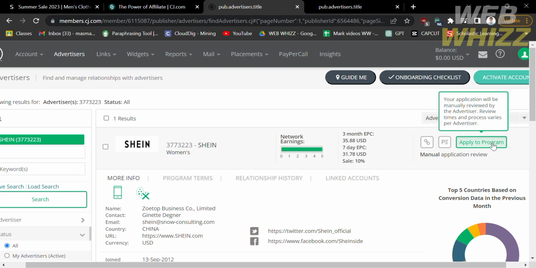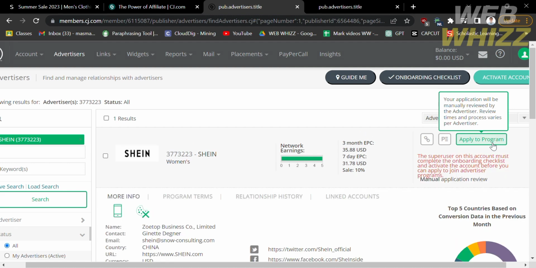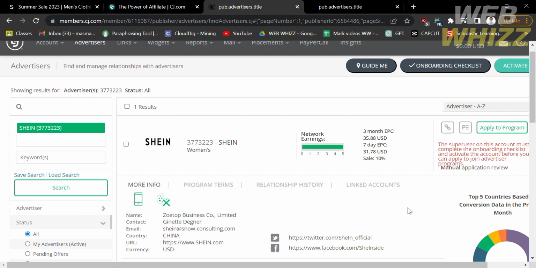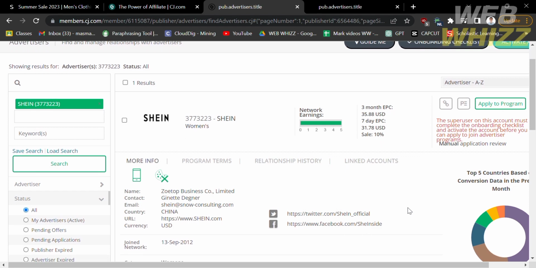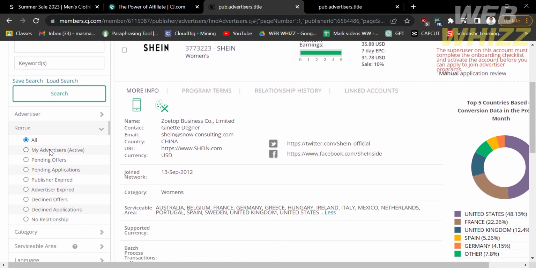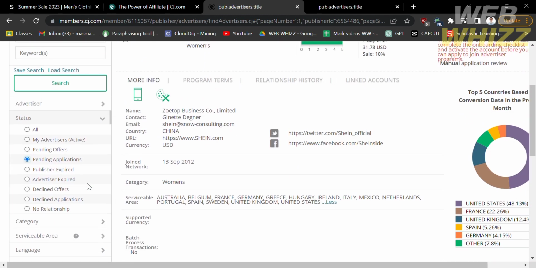But in order to join the affiliate program of Shein, just click this button that says Apply to Program, in which by clicking on it, it says here that your application will be manually reviewed by the advertiser. But before you apply to this program, make sure that you complete your account onboarding checklist and activate the account before you can apply to join advertiser programs. But after you apply and submit an application, all you need to do is wait for its confirmation. And I would say you need to wait at least 1 to 3 days. But if you want to know the status of your application, just click on the left side panel, Status, and proceed by clicking Pending Application, in which it will show you if your application has been approved or not.